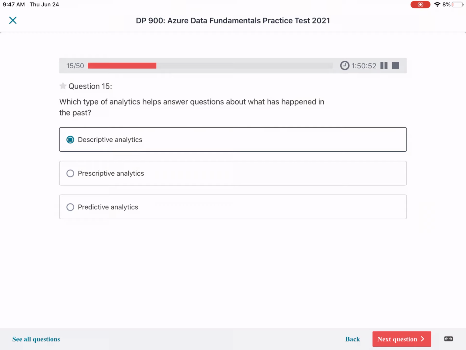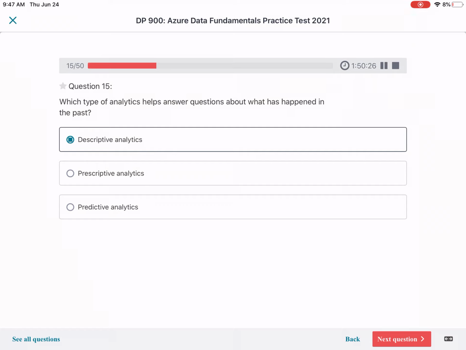And then we have prescriptive. Prescriptive is basically, it helps to answer what will happen in future by seeing the trends. And that is predictive, sorry. And prescriptive will be, it helps to answer the question about what action should be taken if something happened, or what action to be taken in order to meet the goal or target.